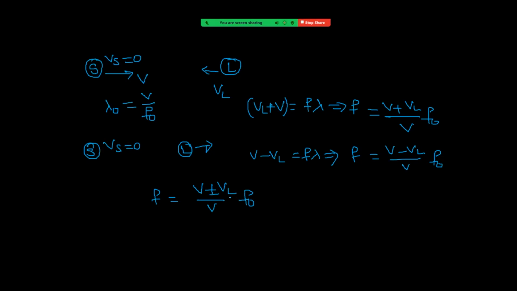If the listener moves towards the source, we take plus because he observes more frequency. If the listener moves away from the source, he observes less frequency, so we take V minus VL. This is now case 2. See the notes once for this.